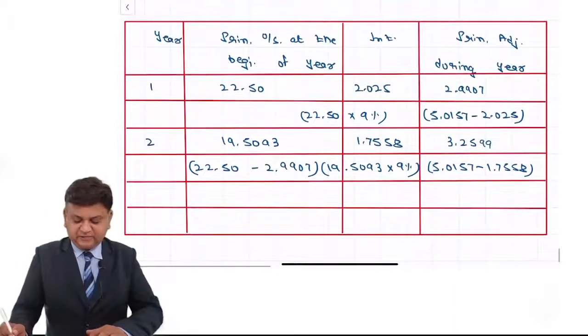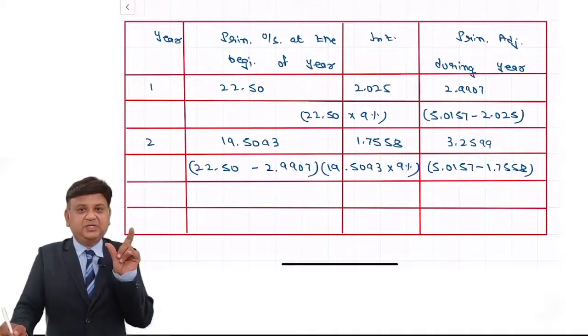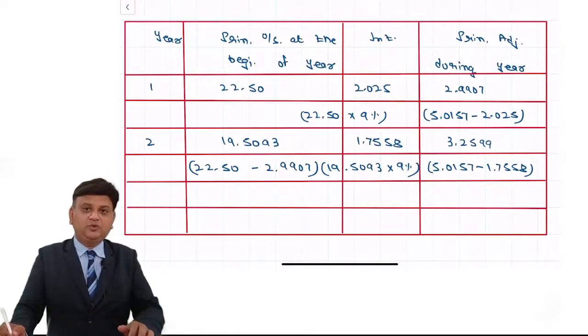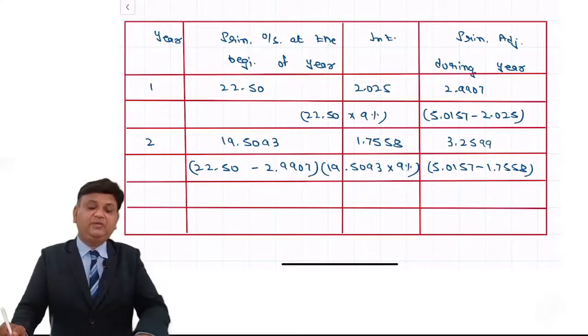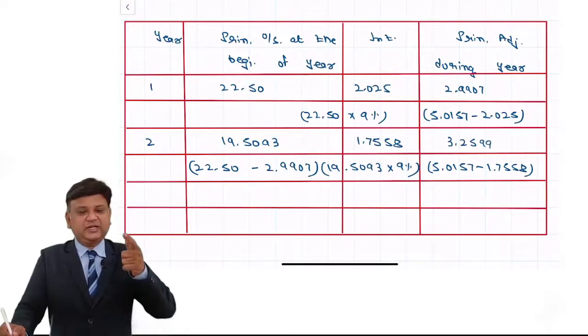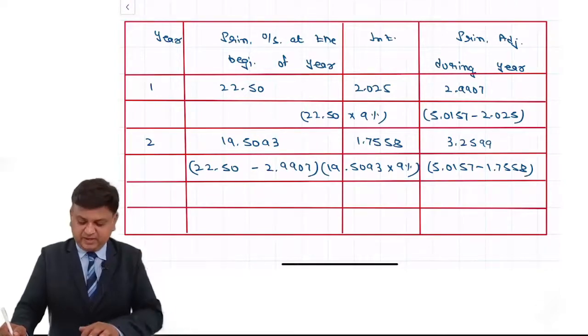See what happens, friends, we are required to do this segregation. Only in that case we will come to know what is the interest individually. Based on the interest that we compute, we will be able to make the calculation of the retained earning, because for that the earning after taxes and everything is required.